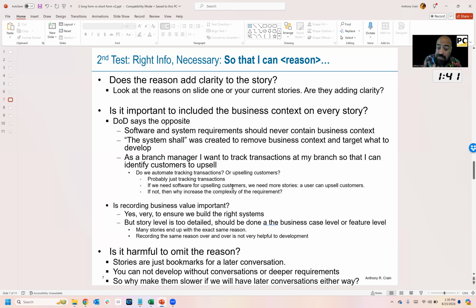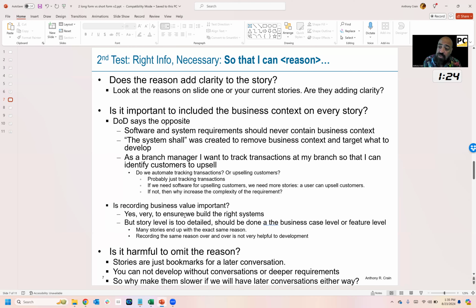If we need software to upsell customers, we should have different stories that describe a user can upsell a customer and what that all looks like, right? And then if we're not needing to upsell customers in software, then you're overcomplicating the requirement. So that's not helping, right?